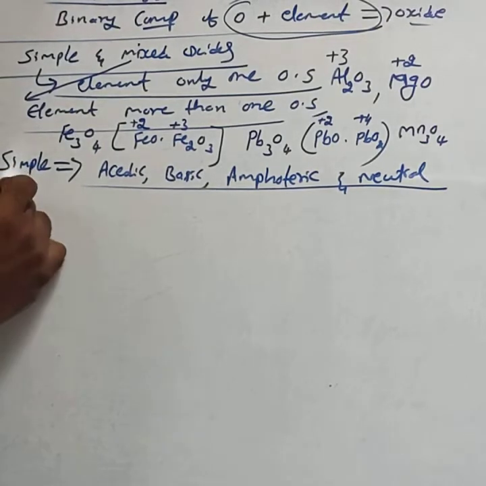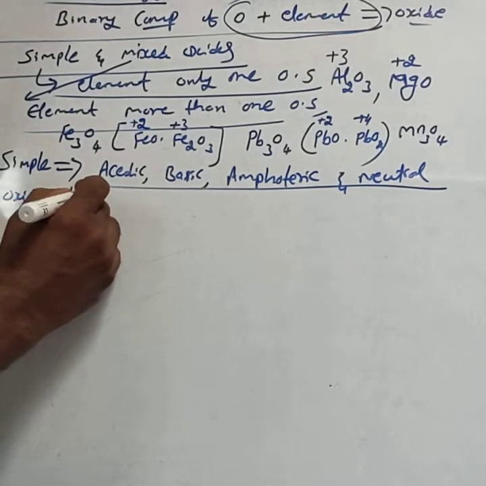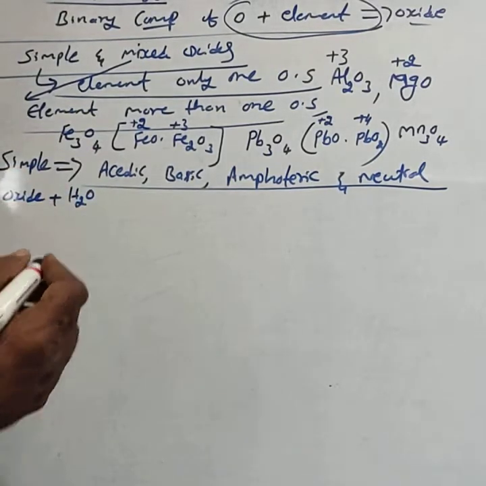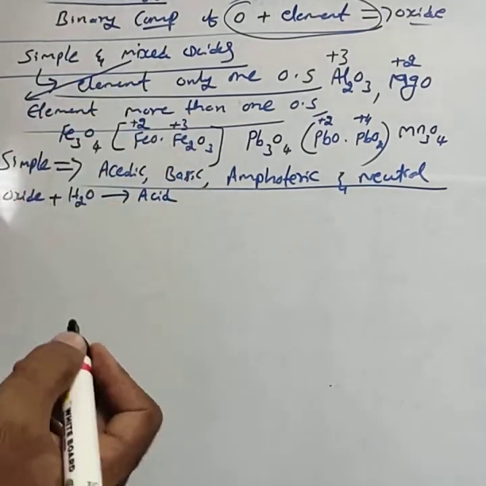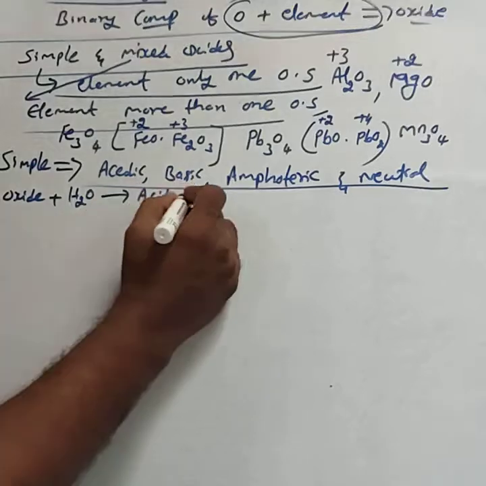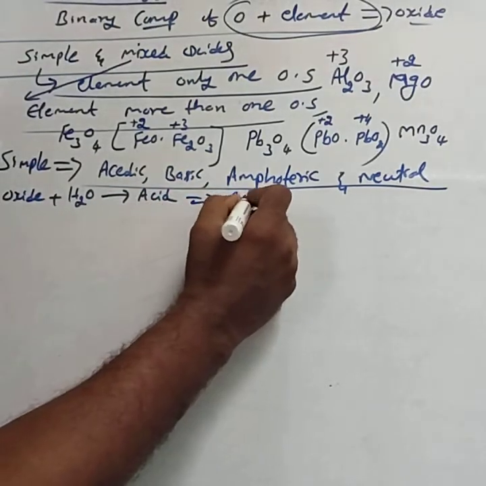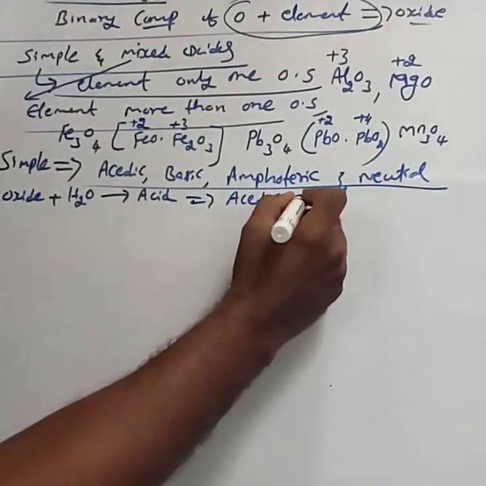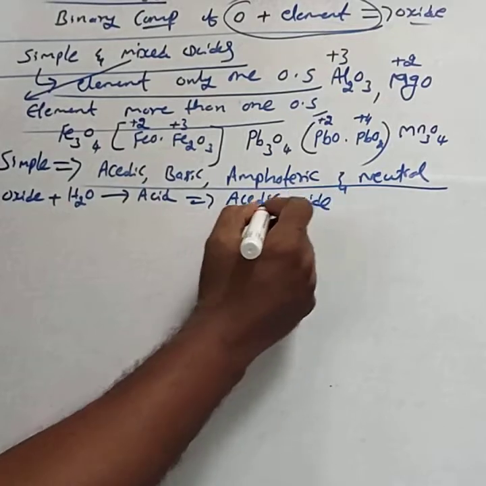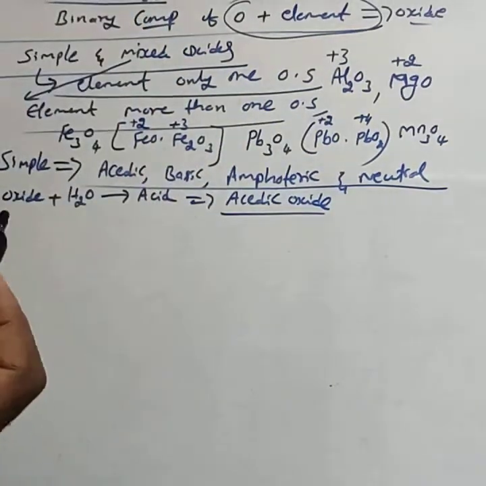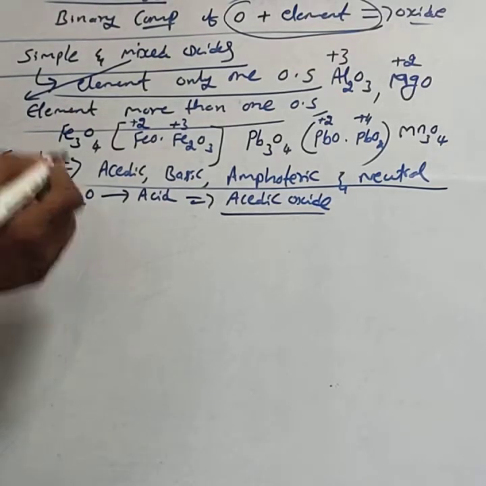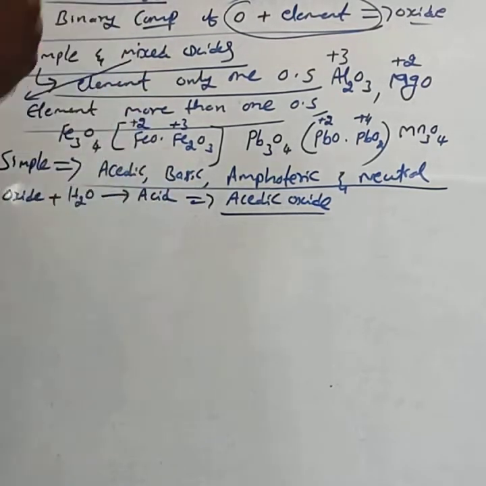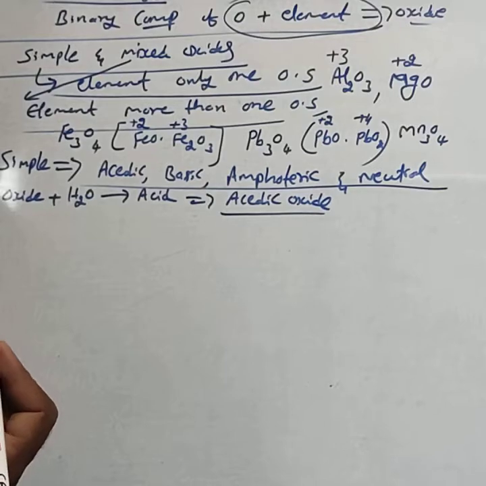Any oxide that reacts with water and forms an acid is called an acidic oxide. The acidic oxide definition is: an oxide combines with water and forms the acid.